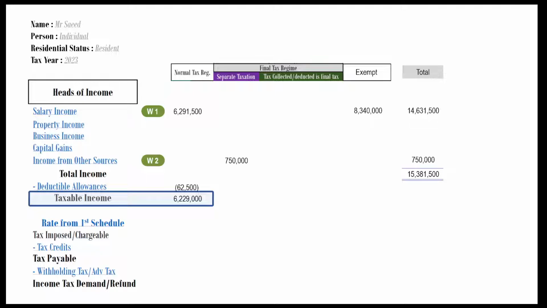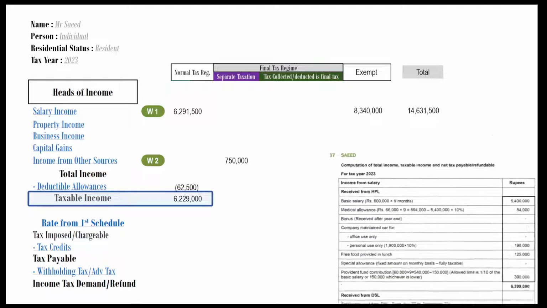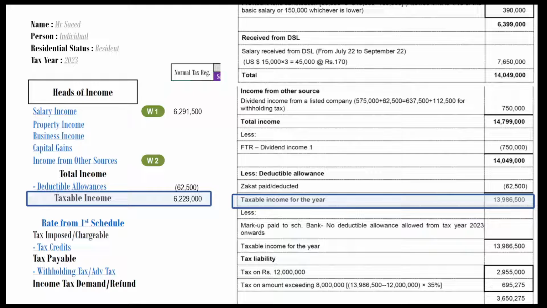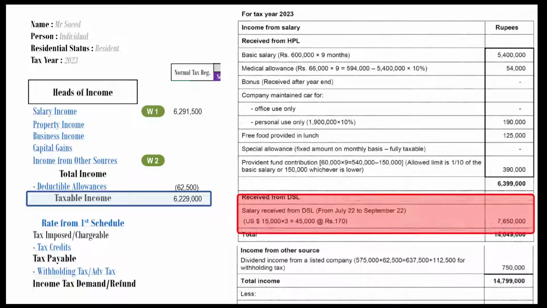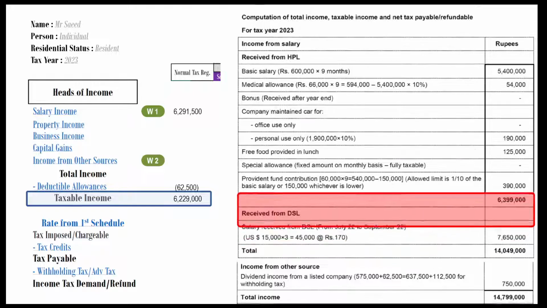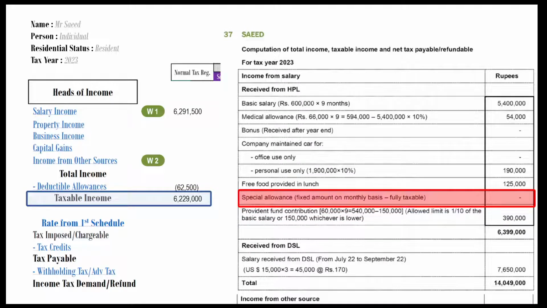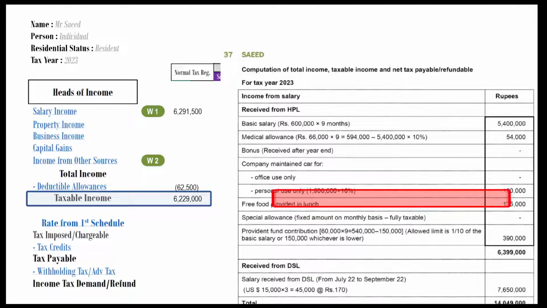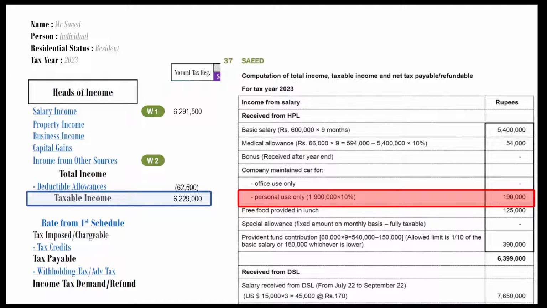Now we talk about our disagreements with solution given in question bank. You can see the taxable income in question bank is different. First reason is that salary from DSL has been included in taxable income. In our understanding, this amount should be exempt from tax. Second reason is special allowance. Although the solution says that it is fully taxable, yet no amount has been included in taxable income. Third reason is valuation of conveyance. The 9/12 factor has not been used despite the fact that service period is 9 months.